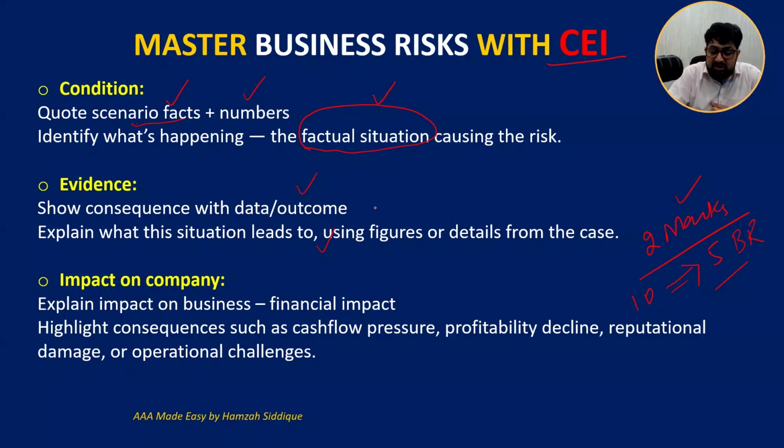So, what are the situations which may turn into risk? You may find some information from the scenario, and this is very important. You cannot directly say that the company is going international, so it may face loss. Doing business internationally is risky, but what are the risks specific to that scenario?